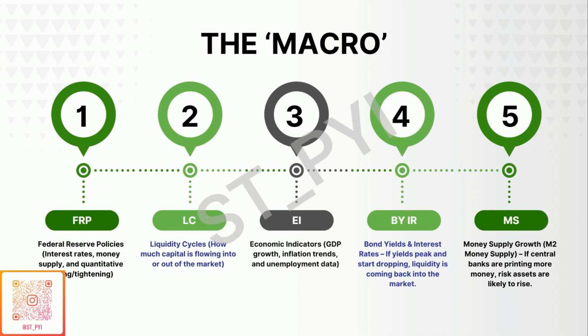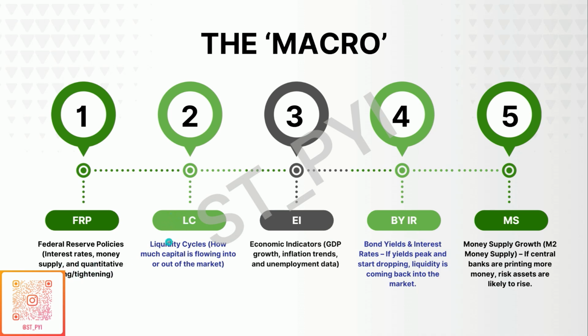So the first part we'll begin with is the macro picture and why this is important. Within the macro, Stan pays attention to 5 subpoints. Number one, FRP, which is the Federal Reserve Policy. In Indian terms, that would be the policy set by the Reserve Bank of India. This includes interest rates, money supply, and quantitative easing or tightening.